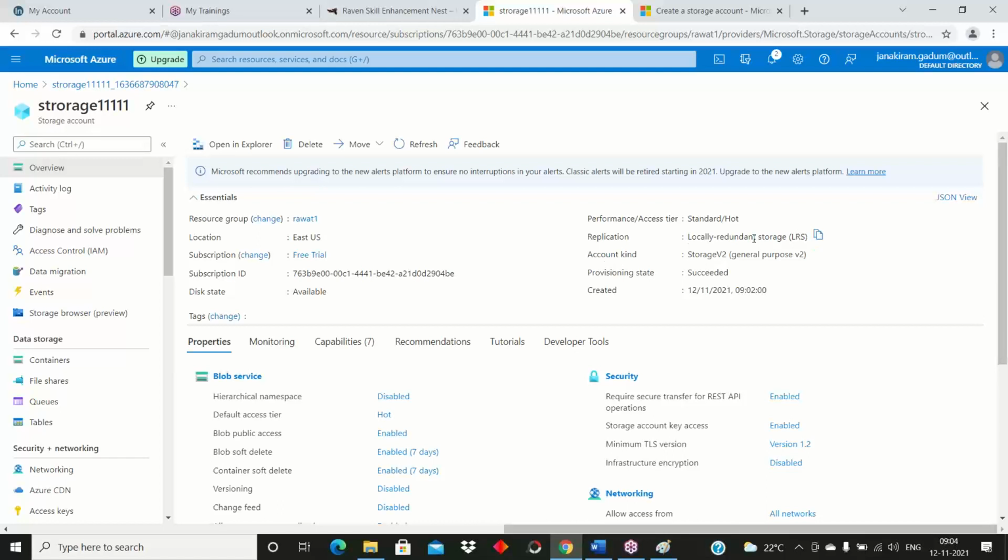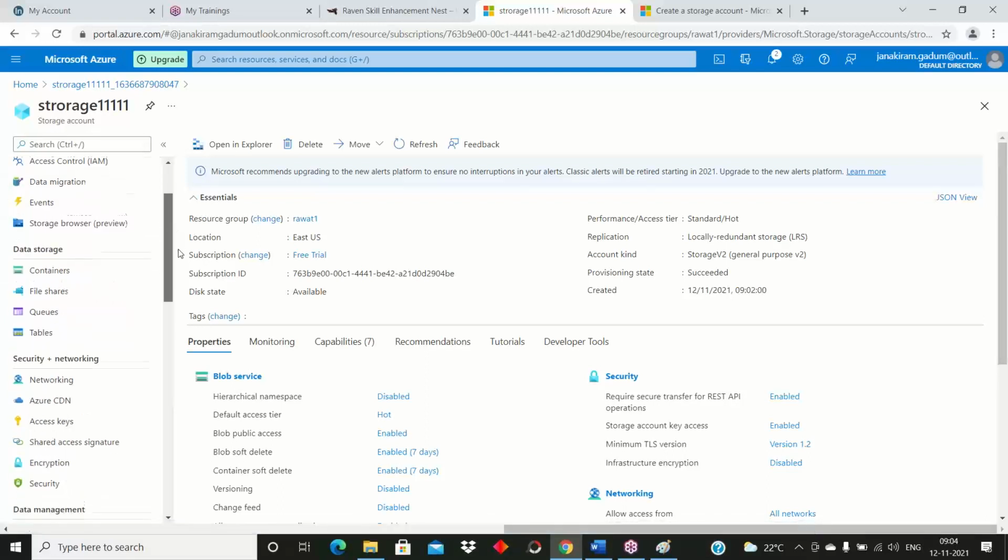Account kind is StorageV2, provisioning state succeeded, right? Here you can also see the created date. That is the overview tab. Every blade has common options like overview and activity log. These settings are common in every blade, every resource. So now I'm going to data storage.